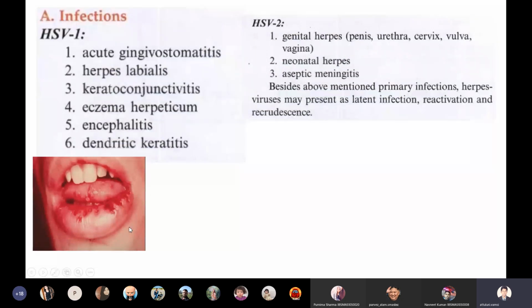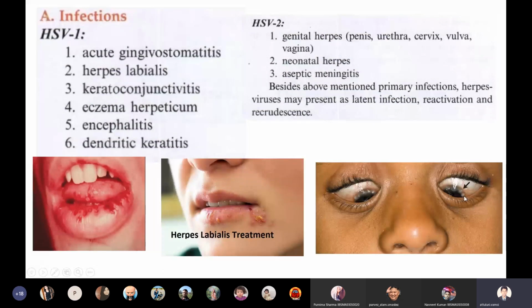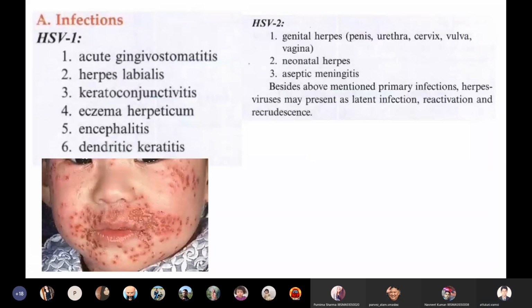Then the third one is keratoconjunctivitis. Really painful to see images. In the eye, on the periphery of the eye ring, on the pupil, you can see virus nodules. This is the actual herpes virus replicating inside the eye. Then we have eczema herpeticum, where the complete body gets herpes rashes.